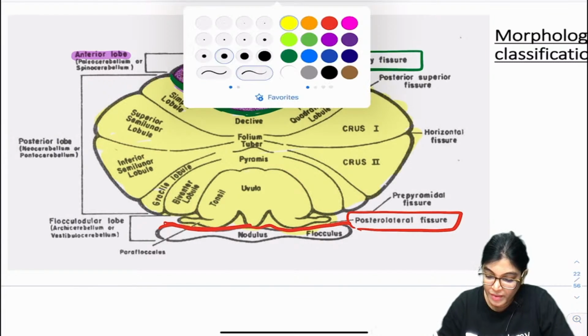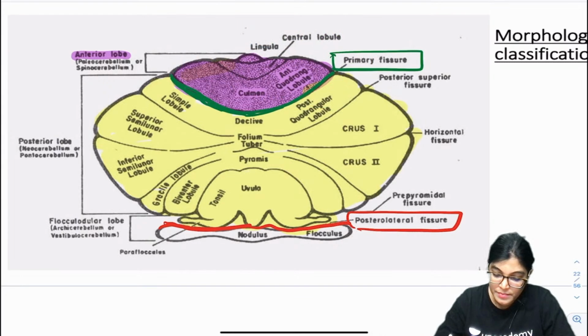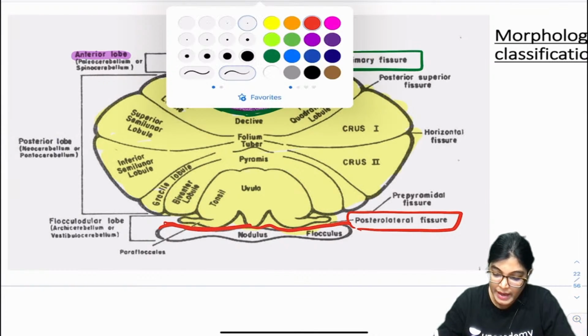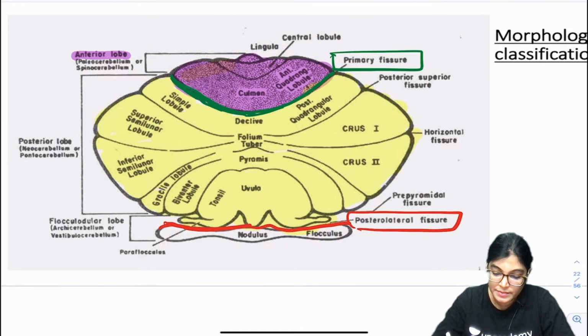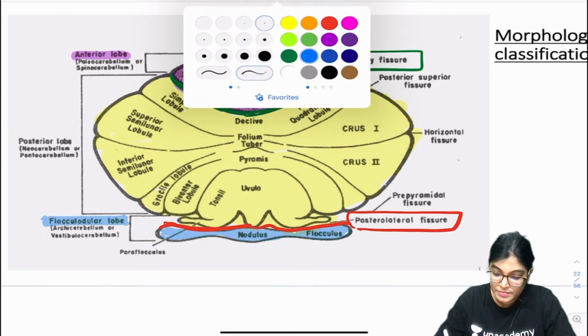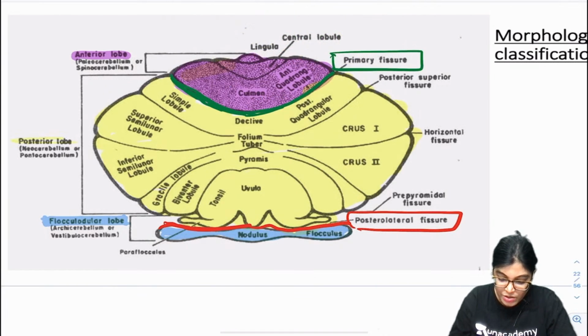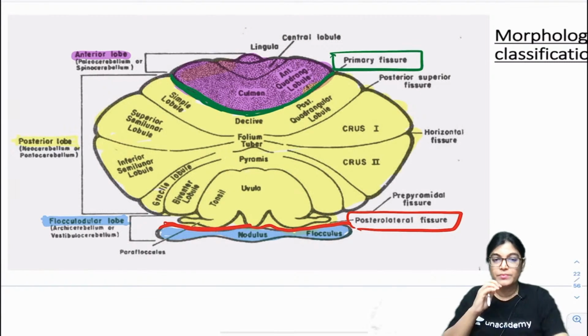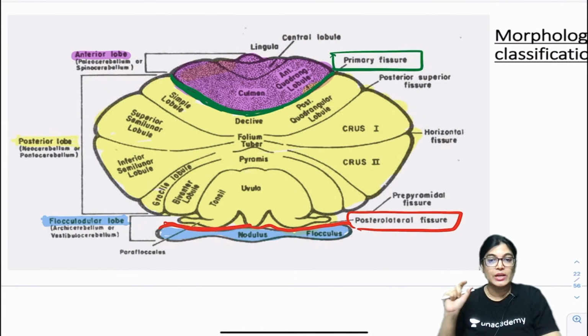And the part of the cerebellum lying below the posterolateral fissure, which I am showing with blue color, is called the flocculonodular lobe. So how many lobes have we got? This is the flocculonodular lobe, and this is the posterior lobe, which is also called the middle lobe. So 3 lobes, and I have designated these 3 lobes with 3 colors.